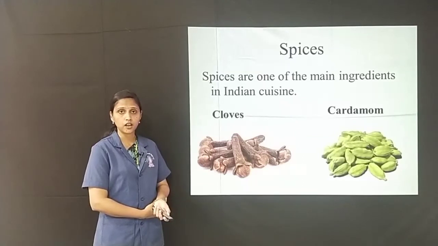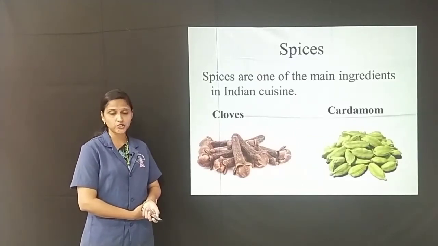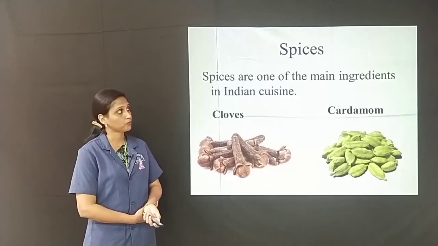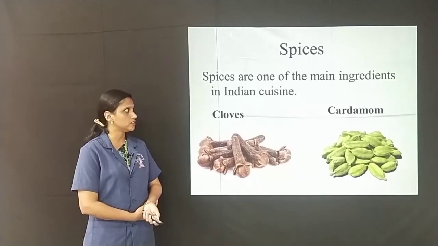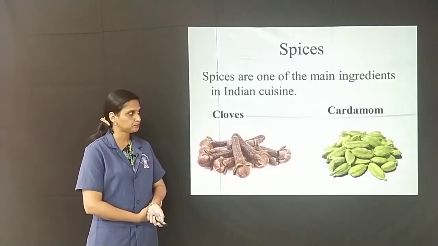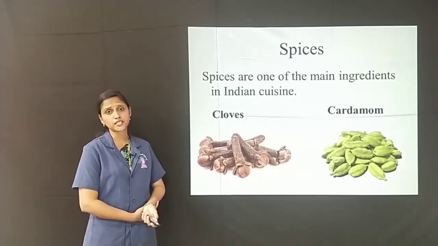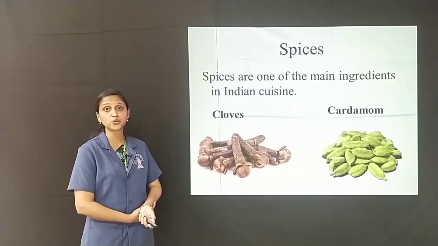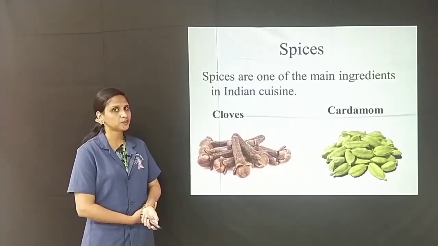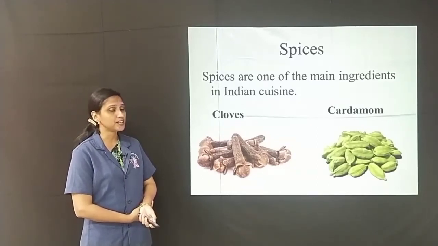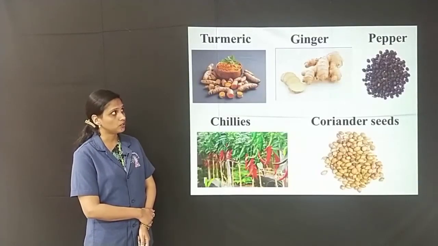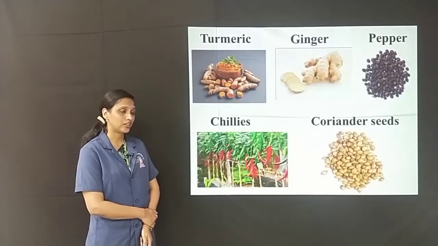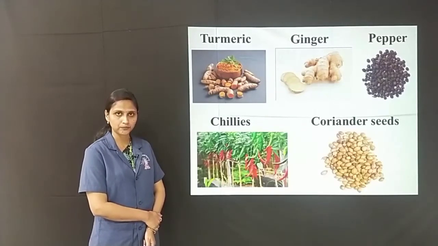Now let us learn about another important cash crop, that is spices. Spices are one of the main ingredients in Indian cuisine. Indian food is delicious because of its unique blend of herbs and spices. Some of the important spices are cloves, cardamom, turmeric, ginger, pepper, chilies and coriander seeds.